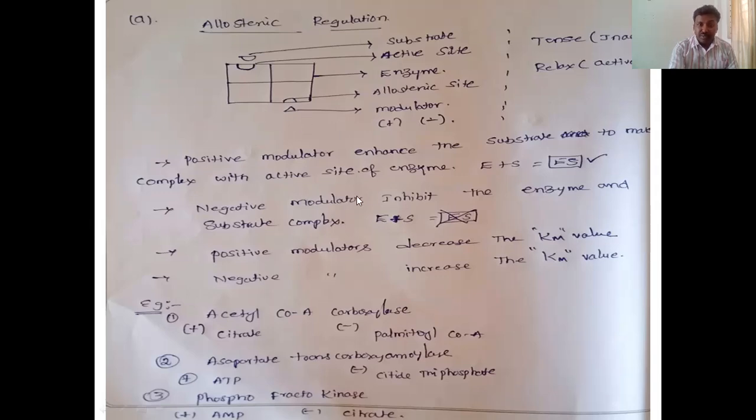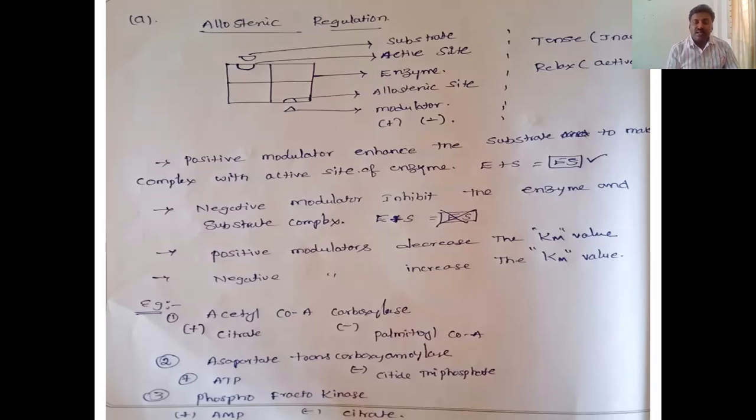Suppose you take a negative modulator, that inhibits the enzyme substrate complex. When the negative modulator is bound to the allosteric site, the conformation does not change with respect to the substrate.